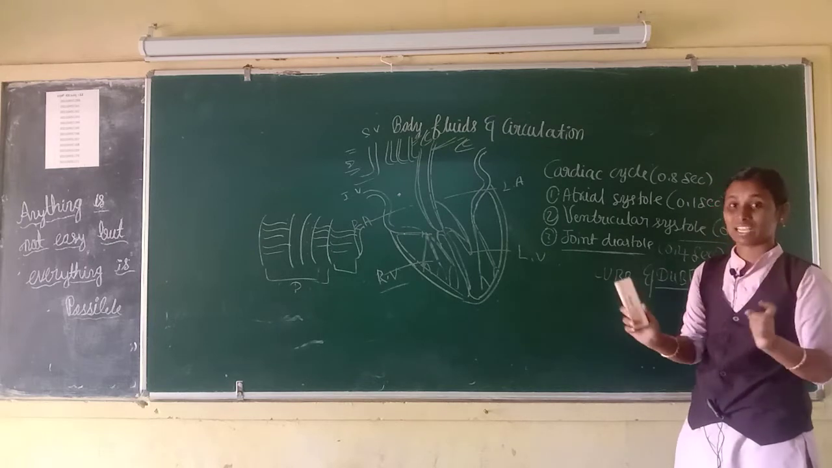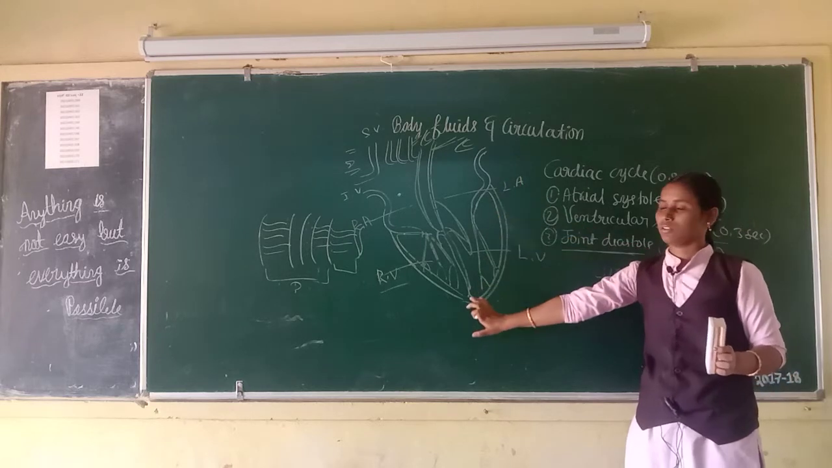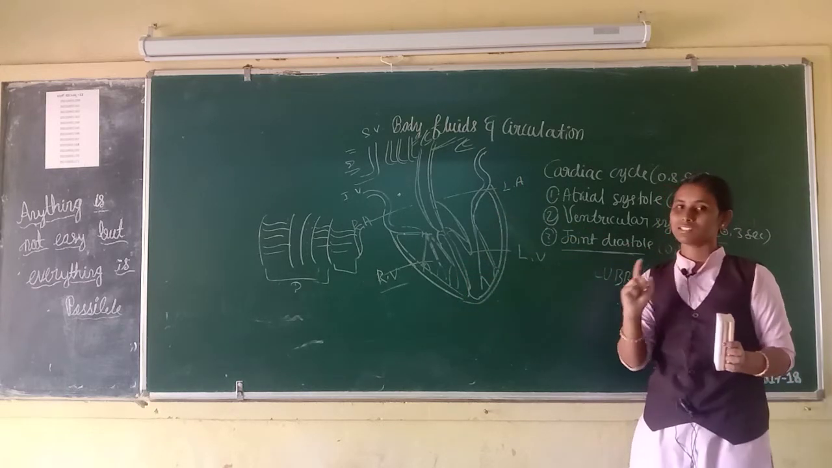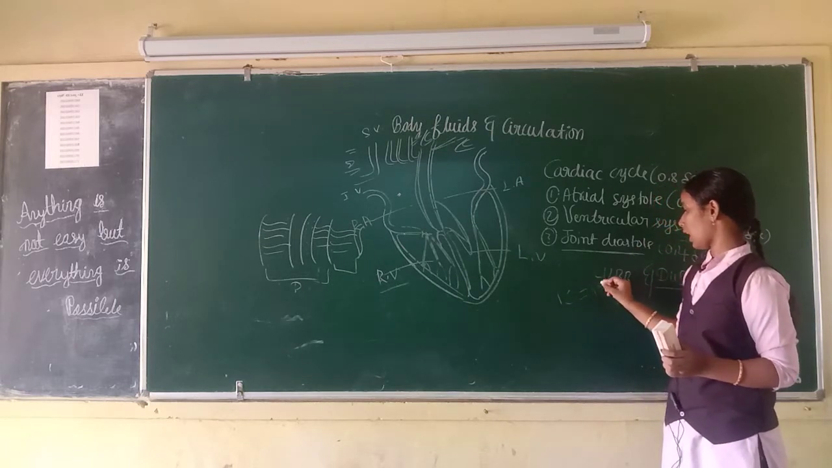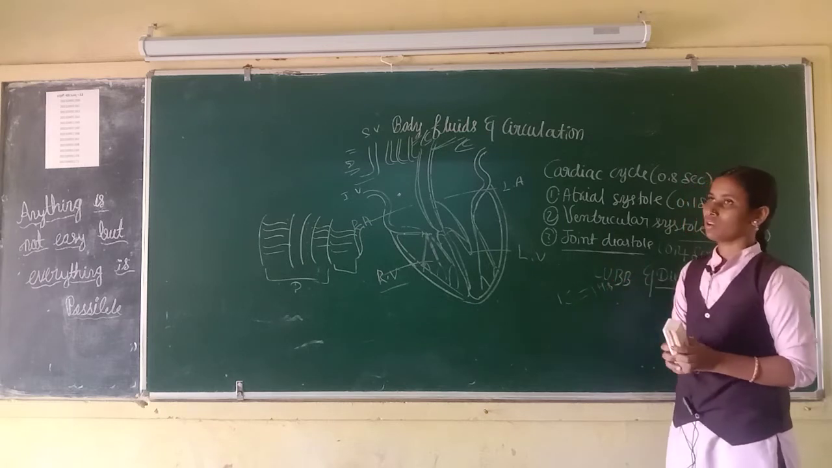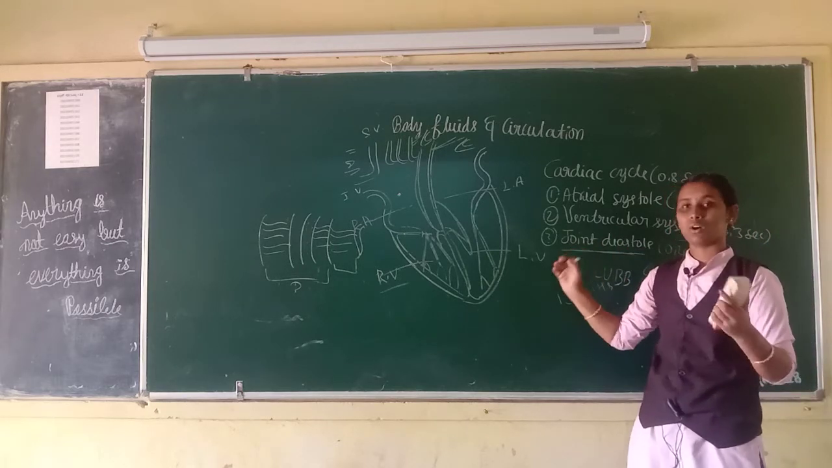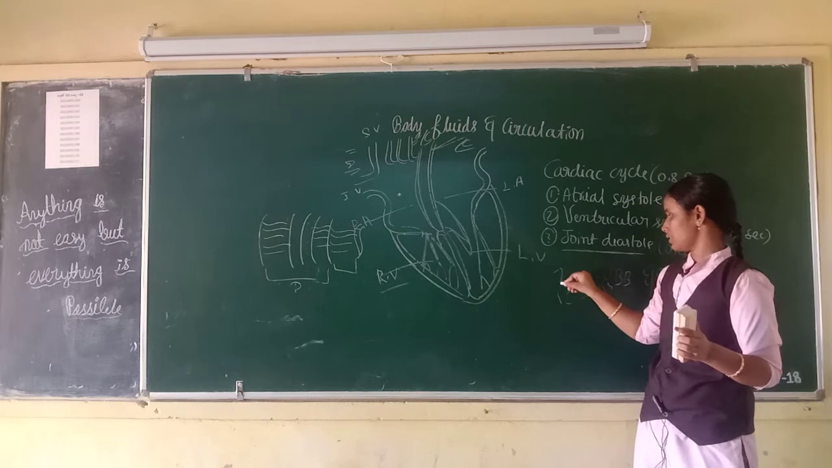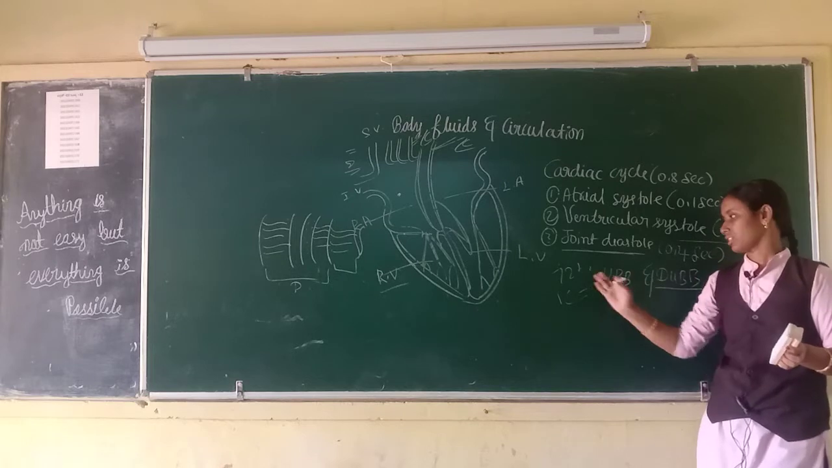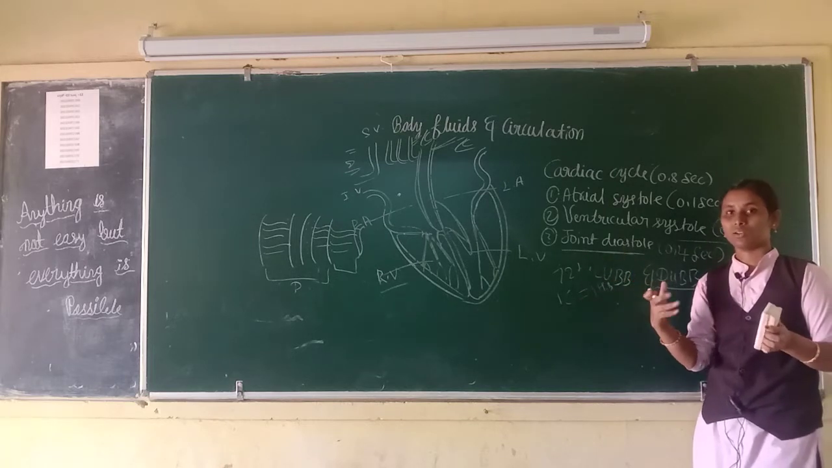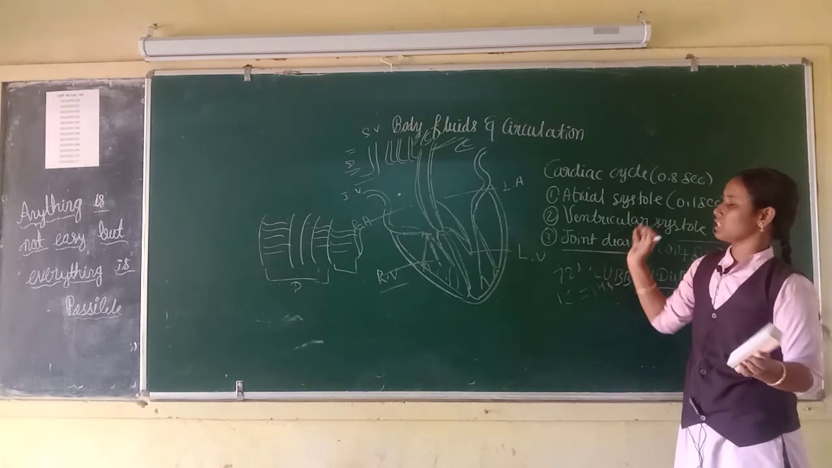This is the cardiac cycle. Cardiac cycle means all the events associated with one heartbeat. Our heart beats 72 times per minute. One cardiac cycle is equal to one heartbeat. So, how many cardiac cycles will be performed in 1 minute? That is 72, because our heart beats 72 times per minute. So 72 cardiac cycles will be performed in 1 minute. Then this is all about your cardiac cycle.